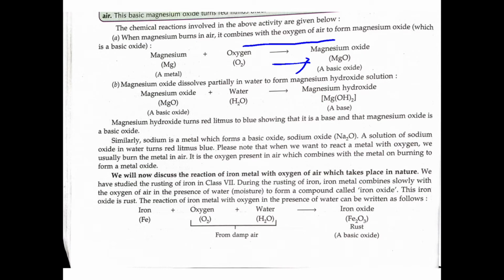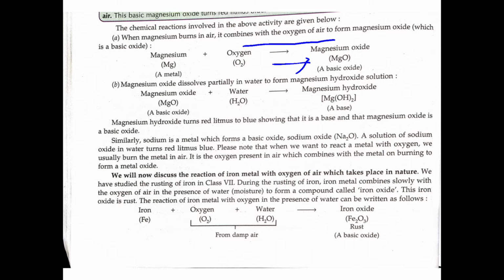Please note that when we want to react a metal with oxygen, we usually burn the metal in air. It is the oxygen present in the air which combines with the metal on burning to form metal oxide. Burning actually means reacting with oxygen, because fire always requires oxygen. We will now discuss the reaction of iron metal with the oxygen of air, which takes place in nature.